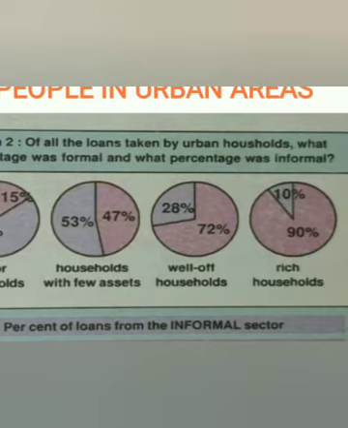So the formal sector loan needs to expand, even for the poor households. From this pie chart, it is clearly understood that the poor households, even in the urban areas, depend completely on the informal sources. So it is necessary for the banks and the cooperatives to increase their lending, not only in the rural sector, but even for the poor households in the urban sector.